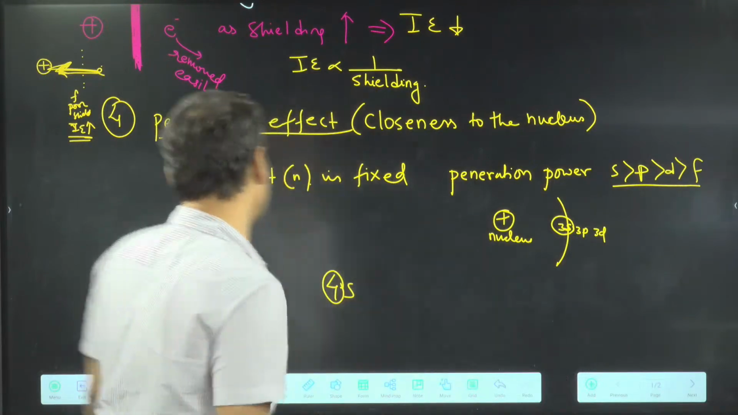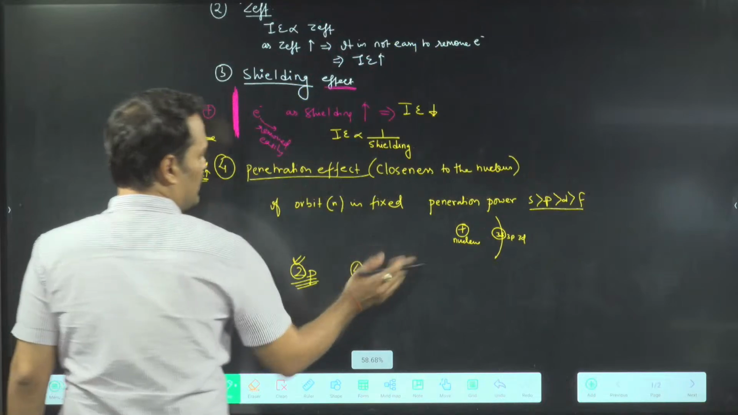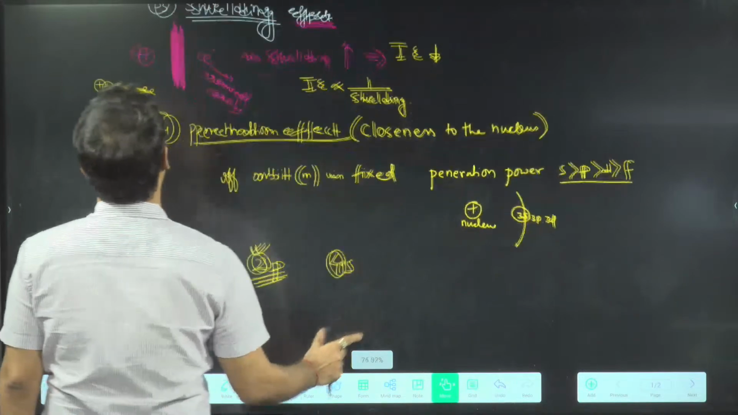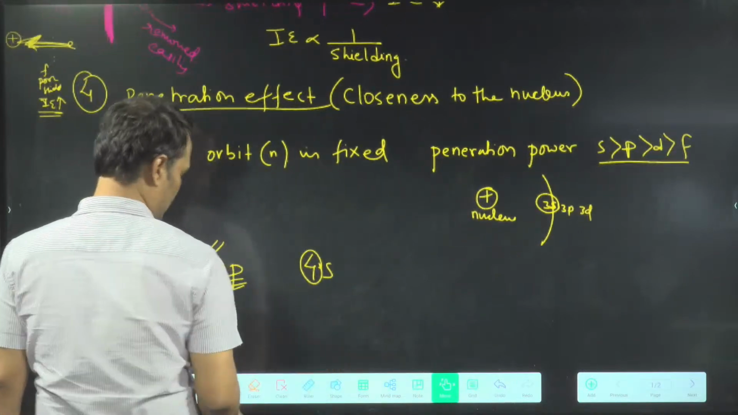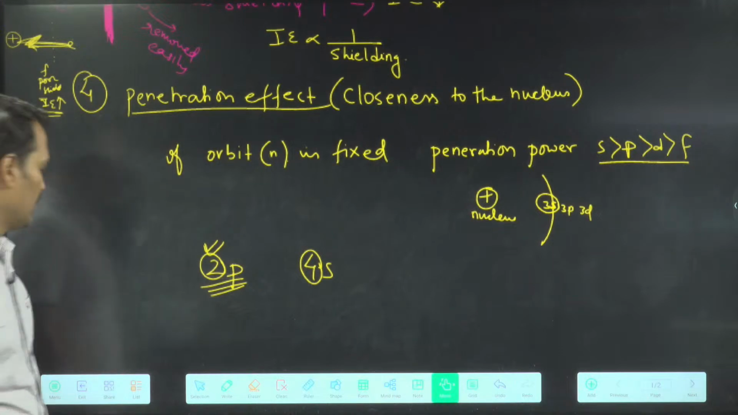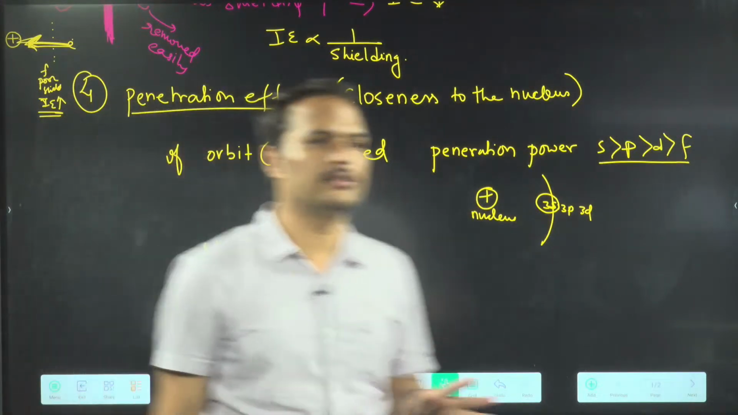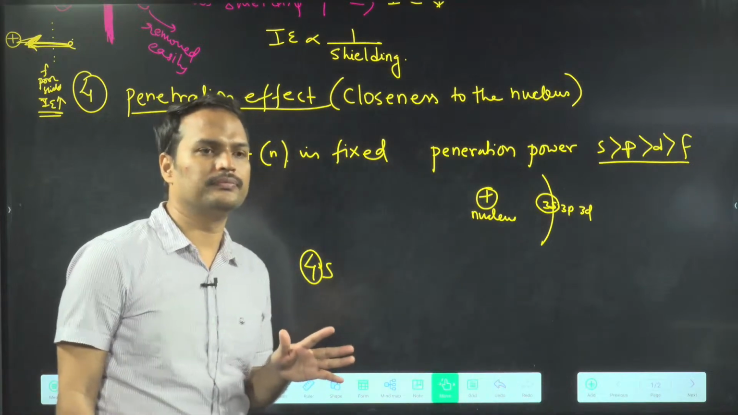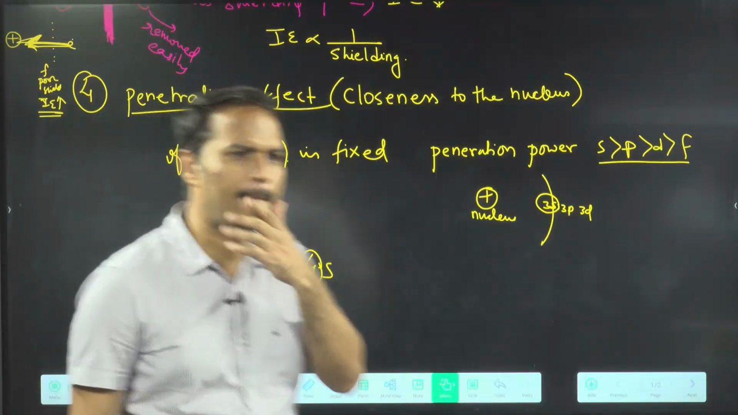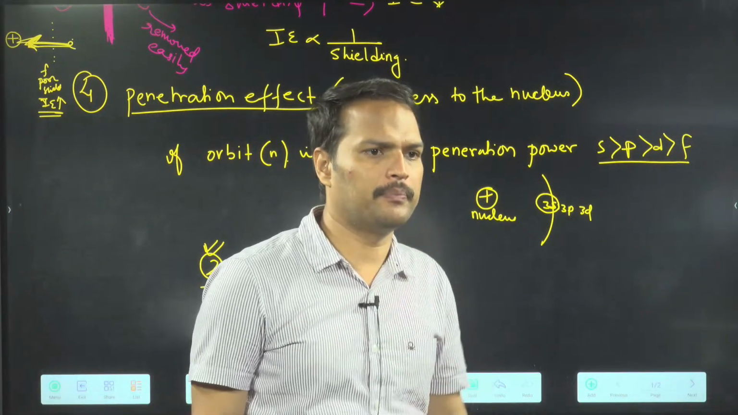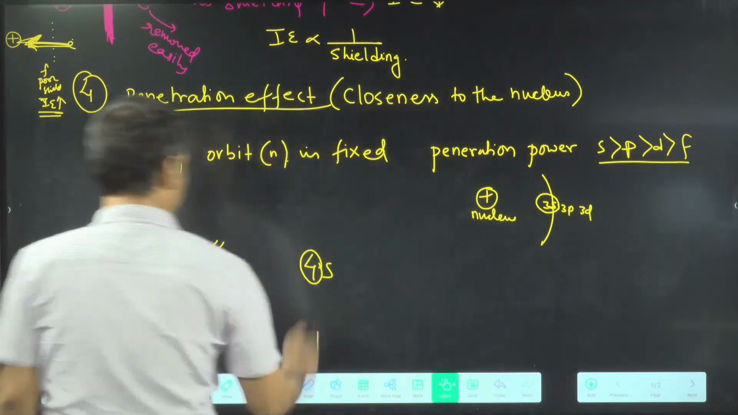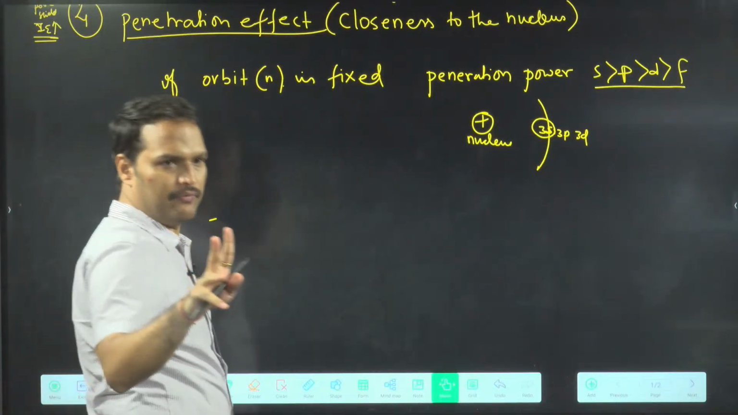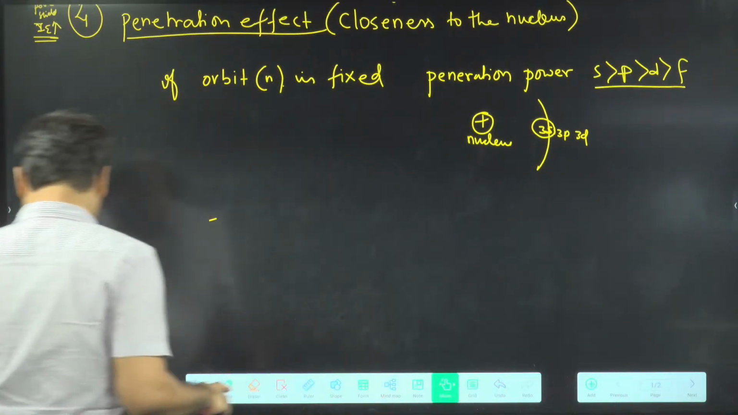I will show you with an example. Okay, got the point, everyone? Those who were writing 4s, did you get it? The n value should be the same. Okay, so we will apply this concept only when the orbit is the same.